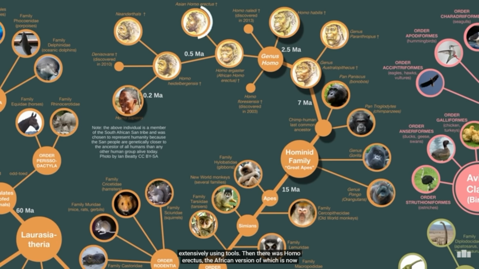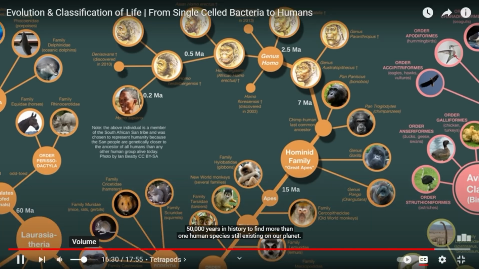Then there was Homo erectus, the African version of which is now called Homo ergaster. They are thought to be the direct ancestor of Homo heidelbergensis, from which came Homo sapiens, our close cousins the Neanderthals, and a recently discovered group known as the Denisovans. You only have to go back around 50,000 years in history to find more than one human species still existing on our planet. At that time, the